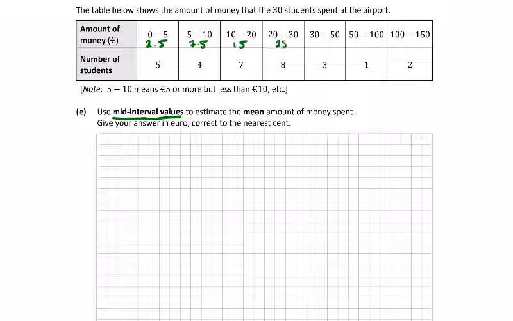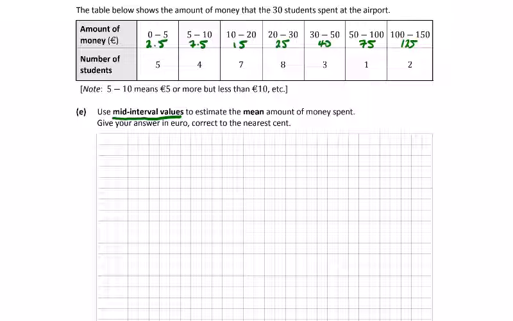20 to 30, 25, or just add the 2, divide by 2. 30 and 50 is 80, divided by 2, 40. 75 now, 150 divided by 2, big jump of 50, and 100 to 150, 250 divided by 2, or you can see the midpoint, 125.